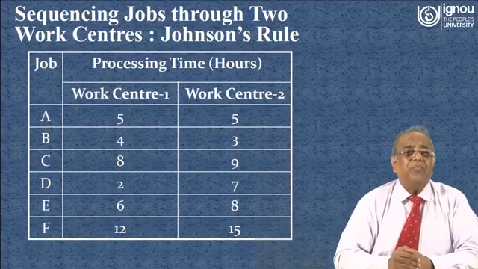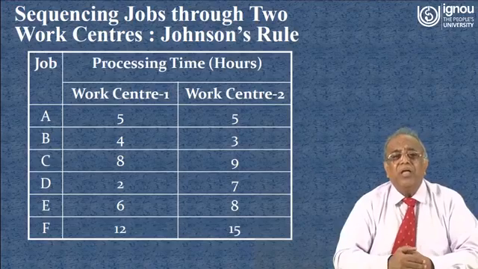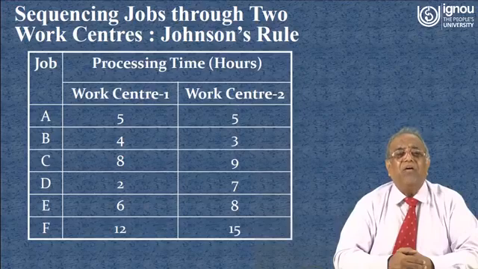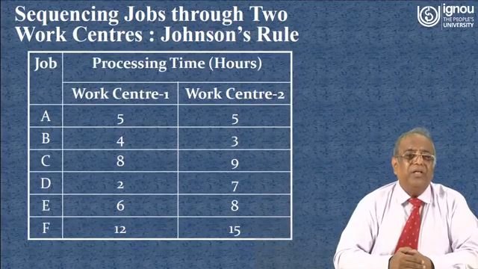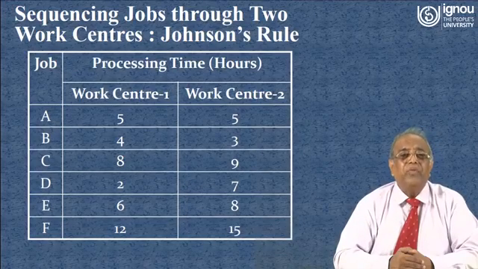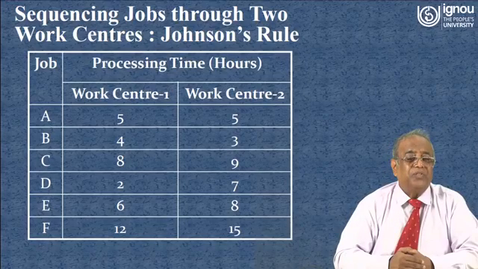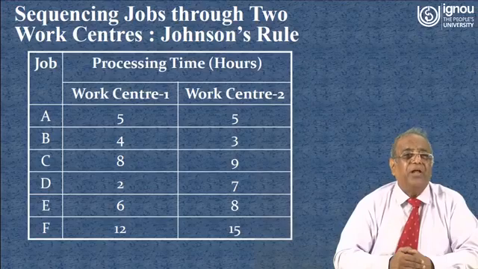ought to be completed in a minimum total time. Now, there are some rules. First of all, we have to find out the minimum time among all the jobs at both work centers. Now you see that at work center 1 the minimum time is 2, that is for job D. So job D has to be started first. So number 1 job we have selected is D.